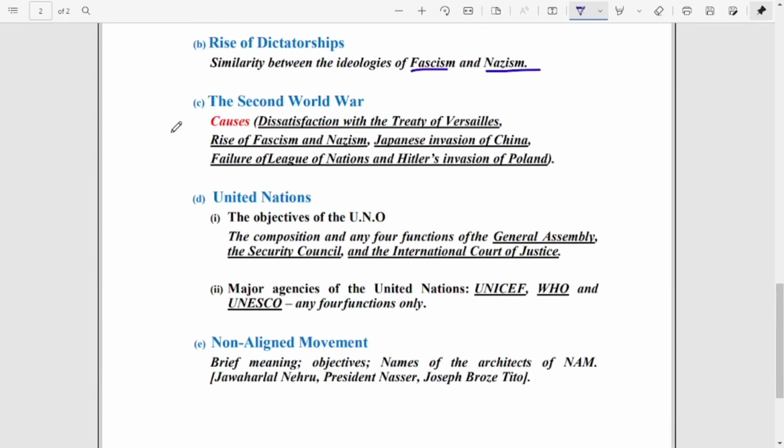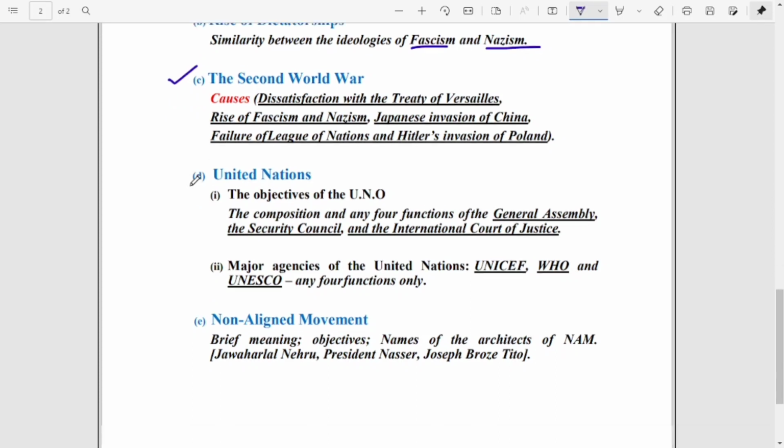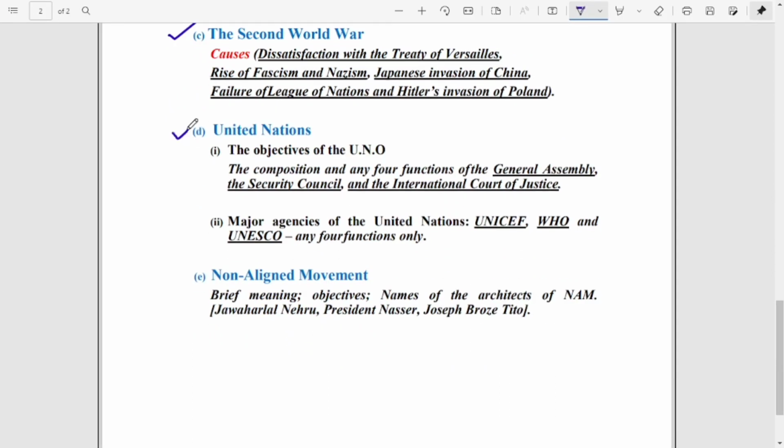Then see the Second World War. Next chapter is Second World War. So what were the causes of Second World War? You can see the causes: dissatisfaction with the Treaty of Versailles, rise of fascism and Nazism, then Japanese invasion of China, then failure of League of Nations, and Hitler's invasion of Poland. These are the things you have to go through in detail, so that whenever a question is asked, you would find it easy to answer it. And then the last one is United Nation Organization, that is UNO.